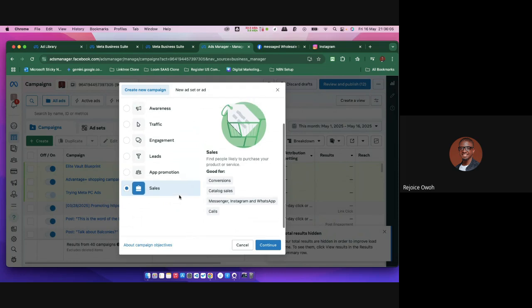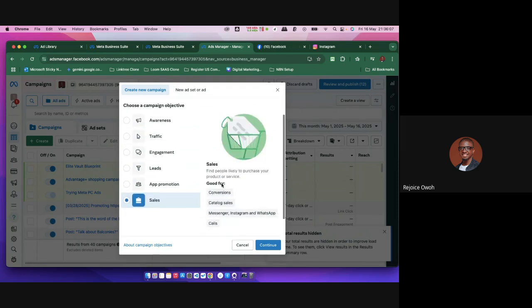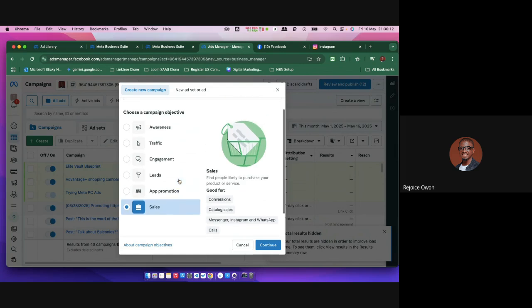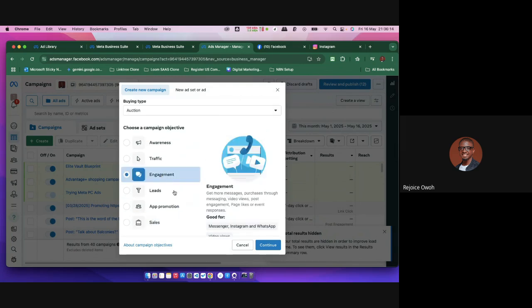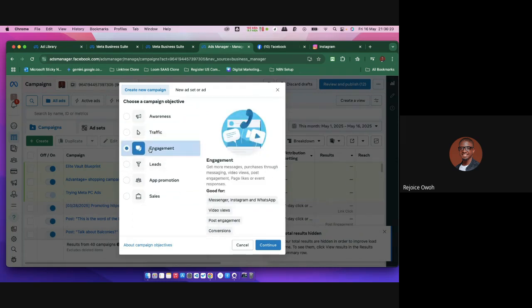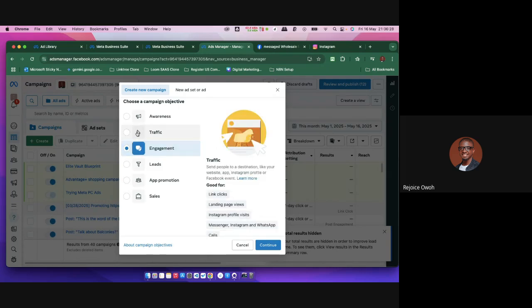If you are aiming to build a community, you may have a product, but you may not even need to start running sales ads to sell it. Sometimes what you need to run is engagement ads, sometimes just traffic ads, but most times it is engagement ads you need. Engagement means people that actually like your post, want to relate with you, and want to follow you. When those people follow you, you have a higher tendency of them coming back to purchase again, right?